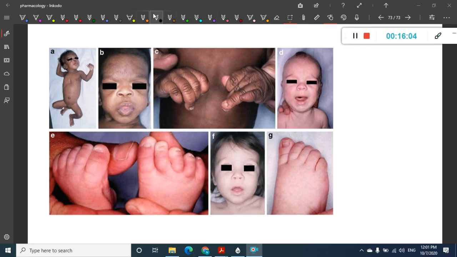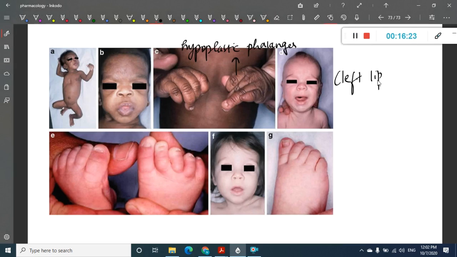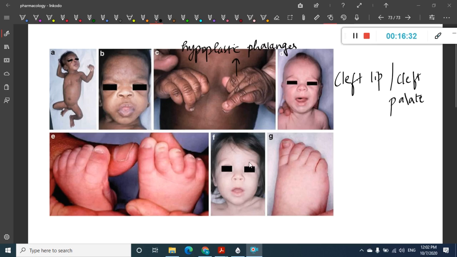You can see hypoplastic phalanges here. Sorry, in this picture cleft lip and cleft palate are not seen. There will be cleft lip or cleft palate also. Hypoplastic phalanges will be seen. Here you see a microcephalic skull, right?